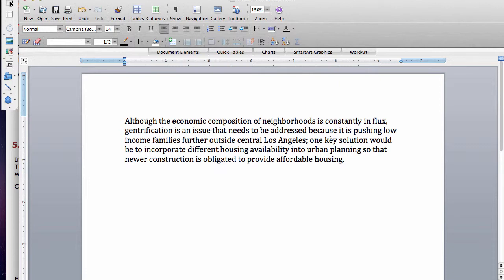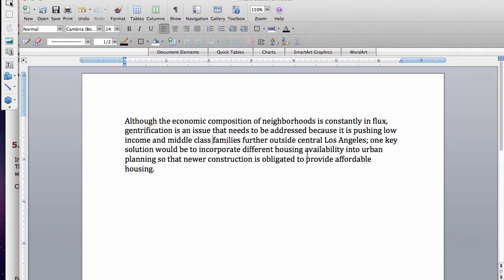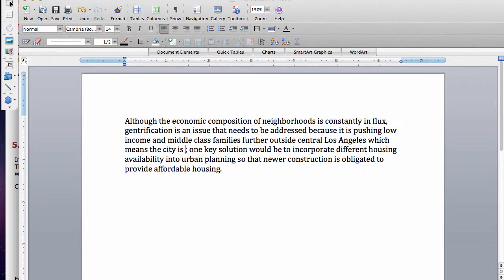Gentrification is an issue that needs to be addressed because it is pushing low and middle class families further outside central Los Angeles, which means the city is losing its diversity. One key solution would be, and then this sounds conditional, right? So I'll just put is to incorporate different housing availability into urban planning so that newer construction is obligated to provide affordable housing.